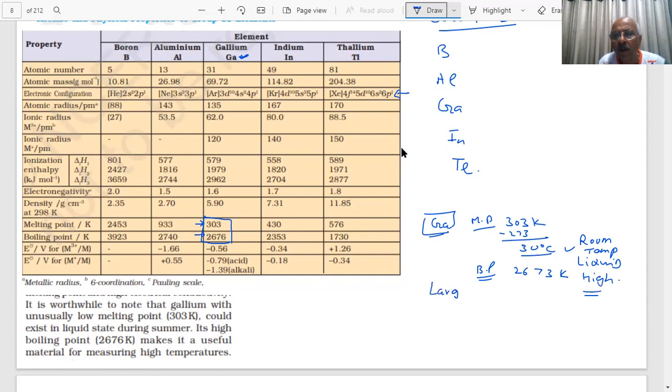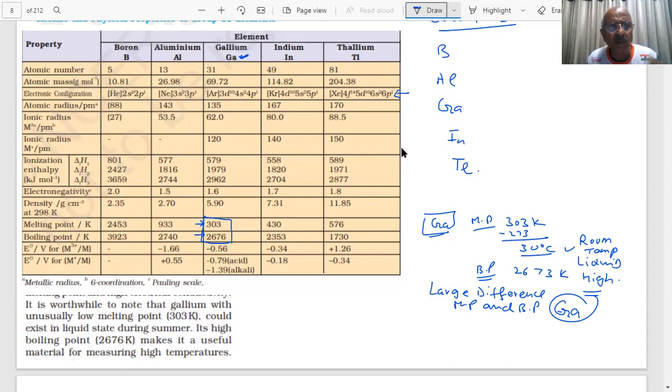Important point. Large difference in the melting point and boiling point of which one? Gallium. Then it becomes a question for the paper, because it becomes useful for measurement of temperature, students.